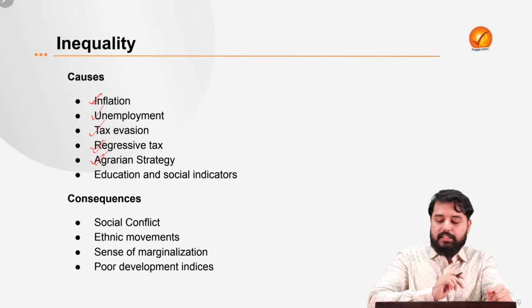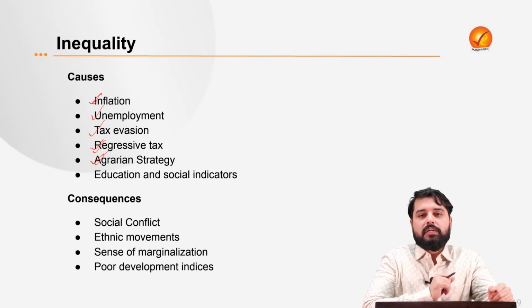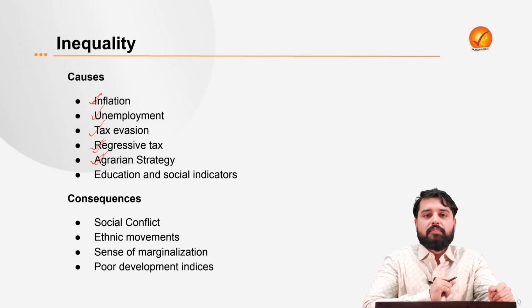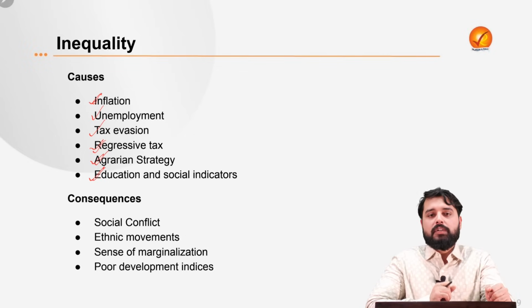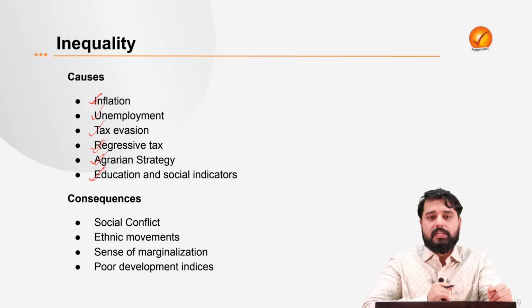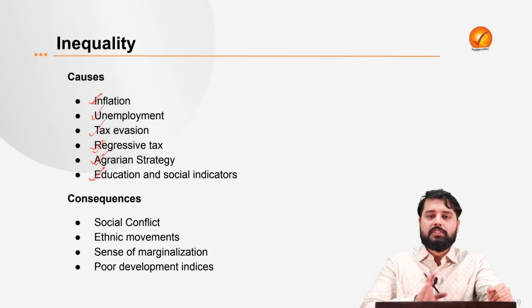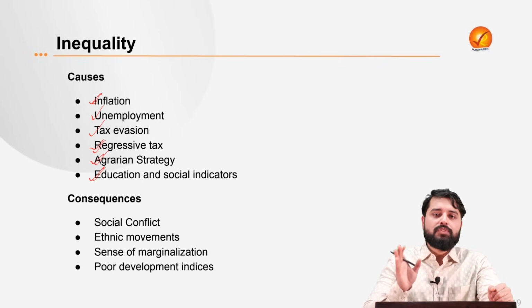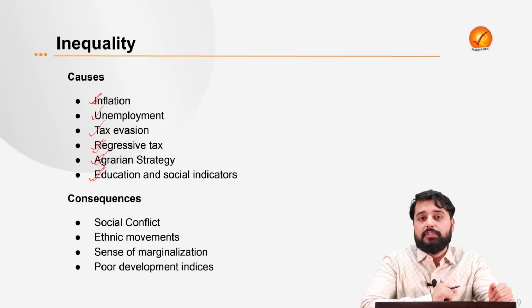The agrarian strategy in India has also led to an increase in inequality. For example, we brought in the Green Revolution. The benefits of the Green Revolution chiefly went to the wealthy farmers. And if the education and social indicators remain poor, the developmental indicators remain poor, then the access to opportunities will not be as much, and it further contributes to inequality as it forms a vicious cycle. That is, poor education, poor access to health, etc., lead to poor skill development, which further leads to poor employability and poor incomes, and further poor access to good quality education.